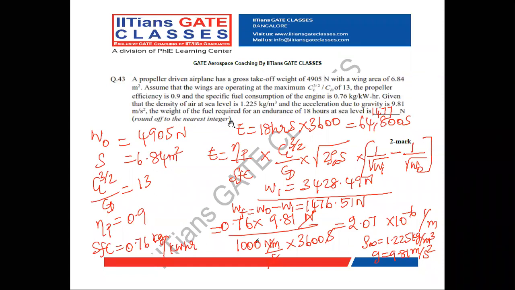With this, the problems of aircraft performance of K 2019 is over. So total of 8 marks has been asked. That is 4 1-mark questions and 2 2-mark questions. So 8 marks has been asked from this K 2019. So we'll wind up this.